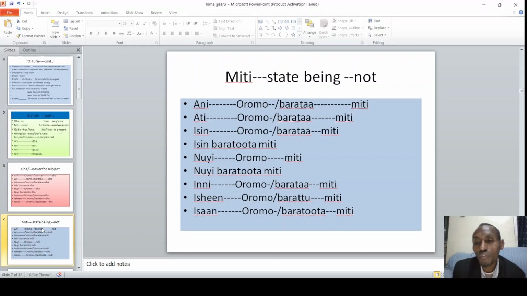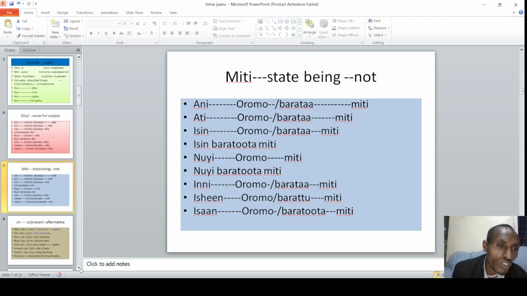So when we say this, miti is also as it is anyway. So it never changes. So the change that comes because of the subject, ani, ati, isin, nuyi, inni, isheen, isaan, is revealed on other parts, not on this helping verb. And as dha is constant for all the subjects, miti is also similar, all right? Never changes. So this makes it unique, and this makes it unique. And dha and miti are not changing.